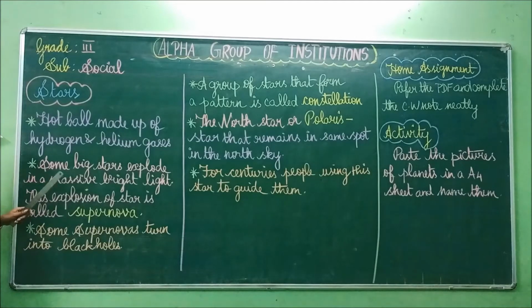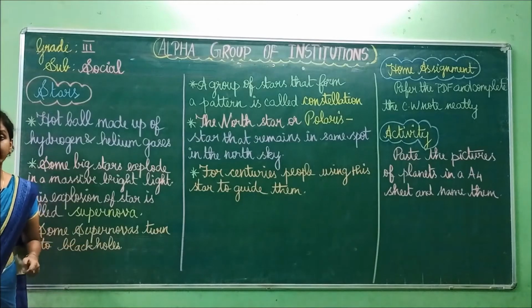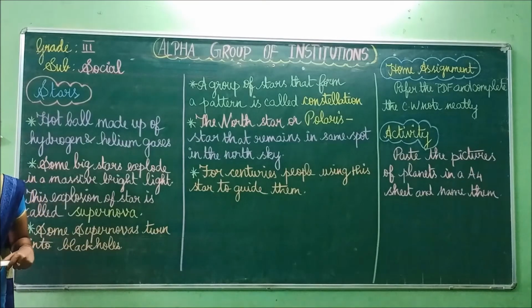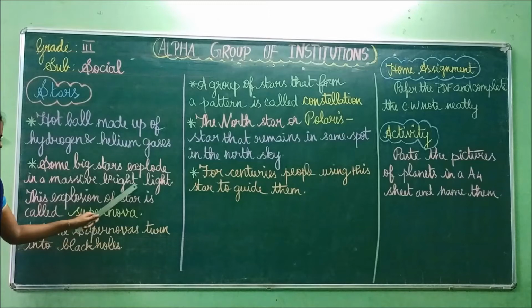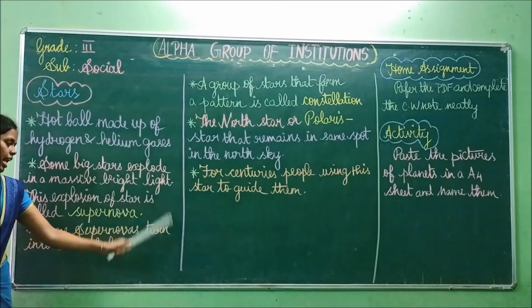Then some big stars explode in a massive bright light. This explosion of a star is called a supernova. The star will burst if there is a lot of bright light.